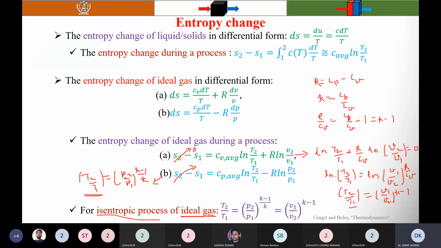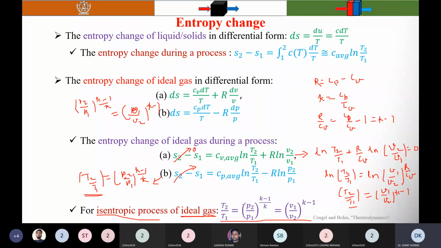So you will find that P2 by P1 raised to power (K minus 1) by K is equal to V1 by V2 raised to power K minus 1. That's why it is written here that T2 by T1 is equal to P2 by P1 raised to power (K minus 1) by K, is equal to V1 by V2 raised to power K minus 1.